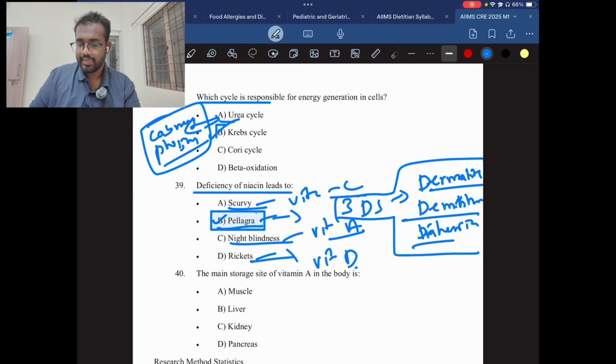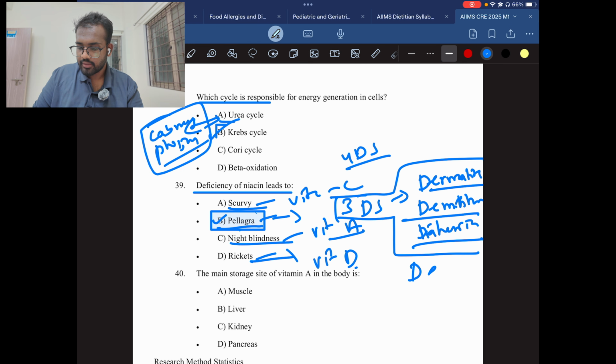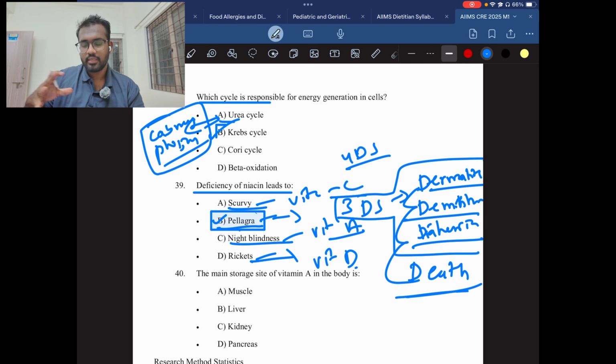Dermatitis, dementia, diarrhea. These are the three diseases caused by pellagra. And if they ask 4D diseases, the 4Ds, then you just need to add one more: death. Then it will become 4Ds. Death is the last option. In severe cases, the person can also die. So that is the last option.